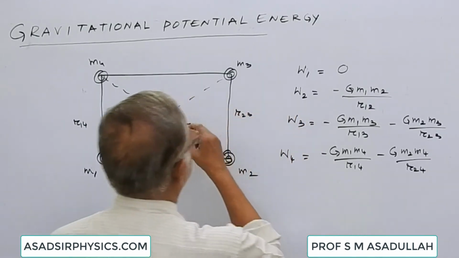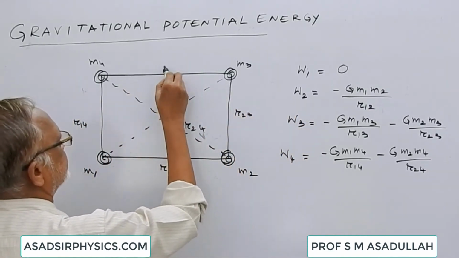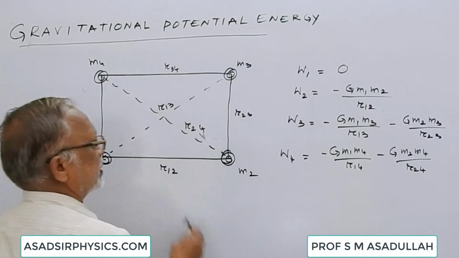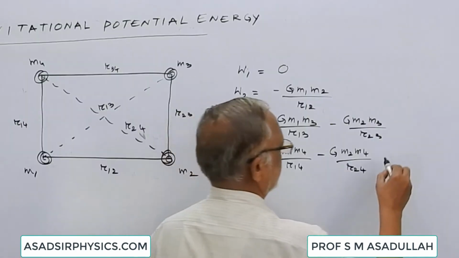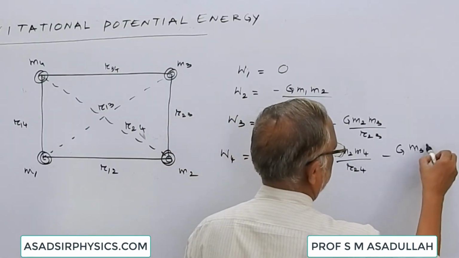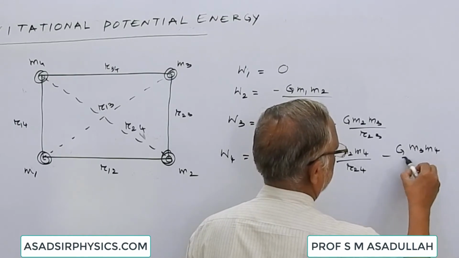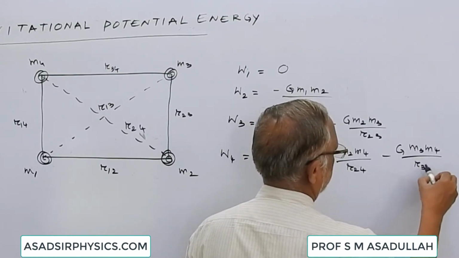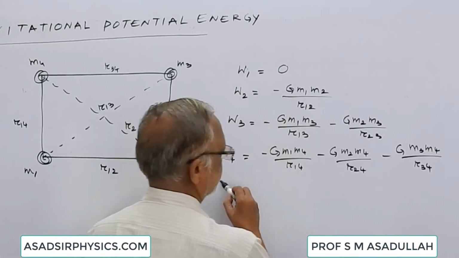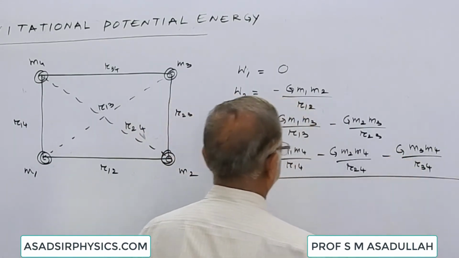At this corner there is some potential due to m3 also. This distance is r34. The work done is equal to minus G m3 m4 by r34. So like this the total number of terms is 6.